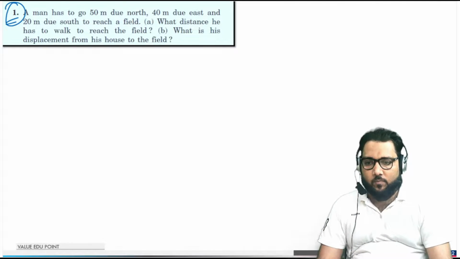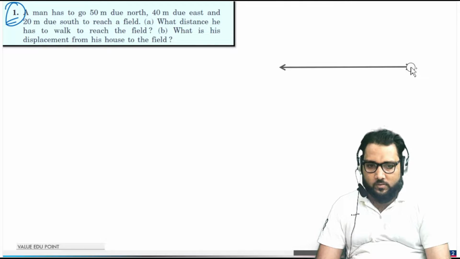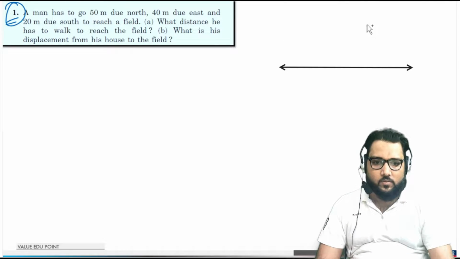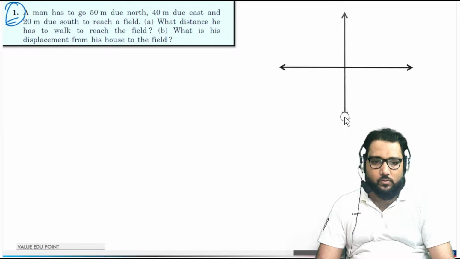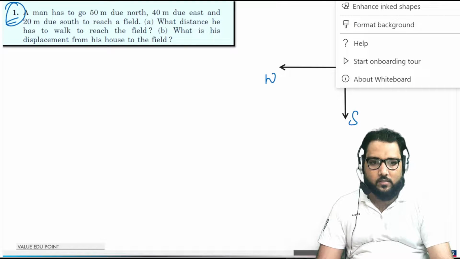Whenever you see these types of problems, I always suggest you prefer the direction diagram. When you use this direction diagram, it will be easy for you to deal with these problems. Is it okay guys? You are familiar with this diagram. This is the direction of east, this is the west, this is the north, this is the south.